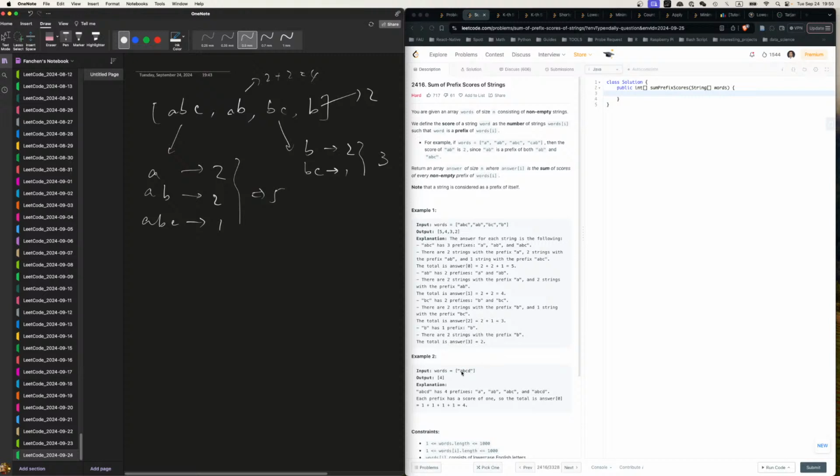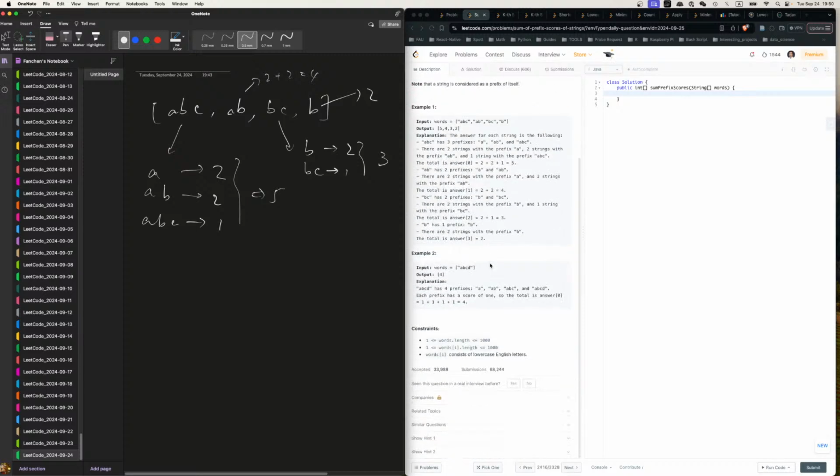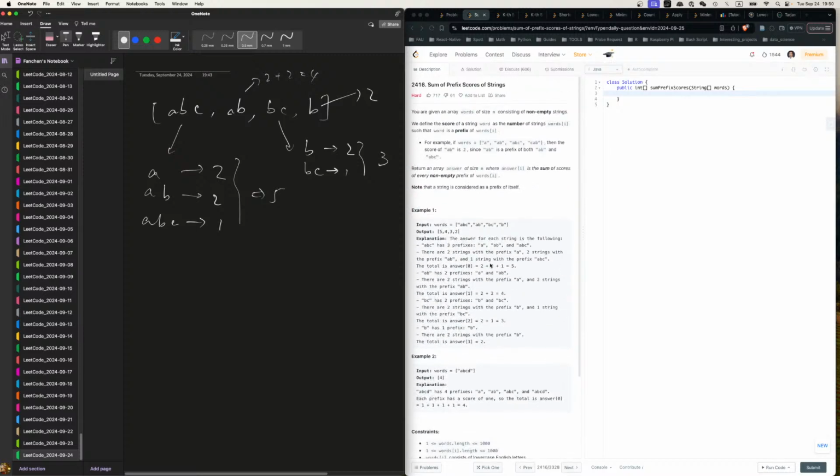Basically A, AB, ABC, ABCD. Okay, so I think I'm going to use a map for this, so I can do string matching.